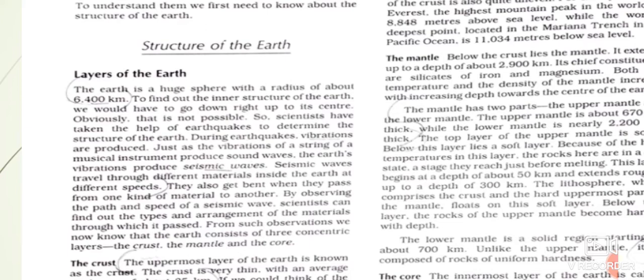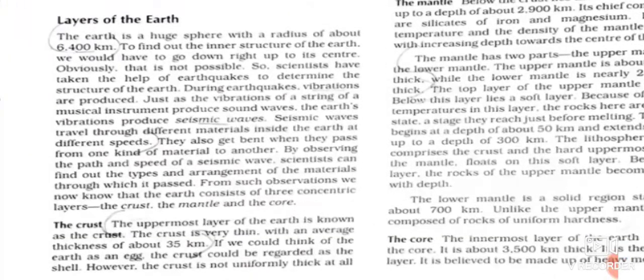And our direct source of information regarding the earth's interior, as we all have heard in general, is that the temperature below the surface of the earth is very high. So in the interior part of the earth, the temperature and pressure are very high. So how have we got the information? We have got the information through indirect sources like volcanic eruptions, deep mines, and also earthquake vibrations.